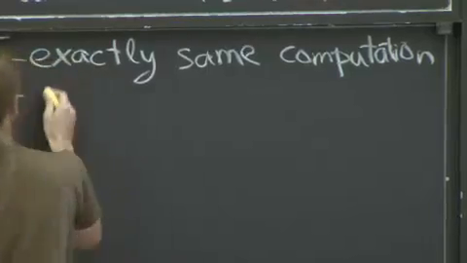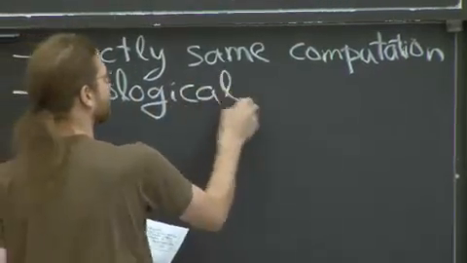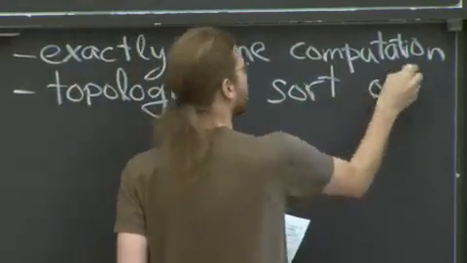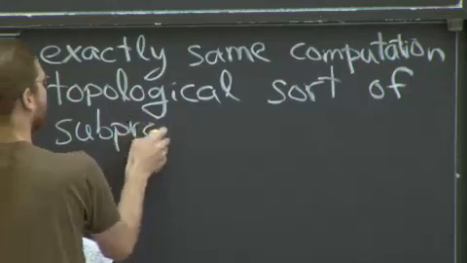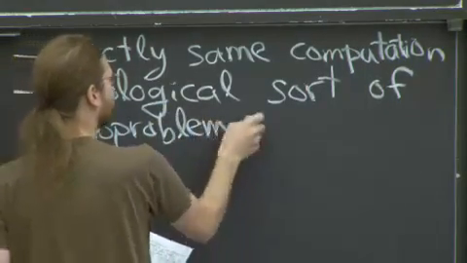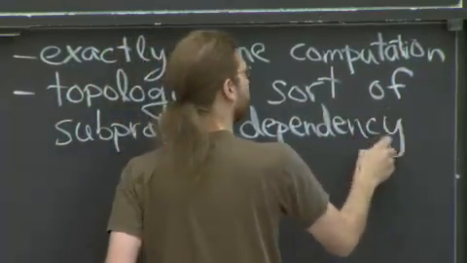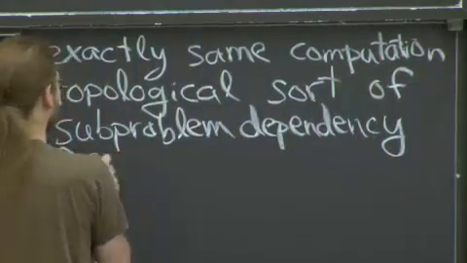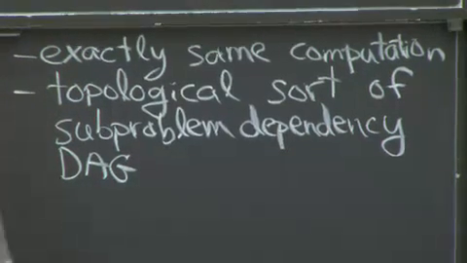And what we're doing is actually a topological sort of the subproblem dependency DAG. So in this case, the dependency DAG is very simple.